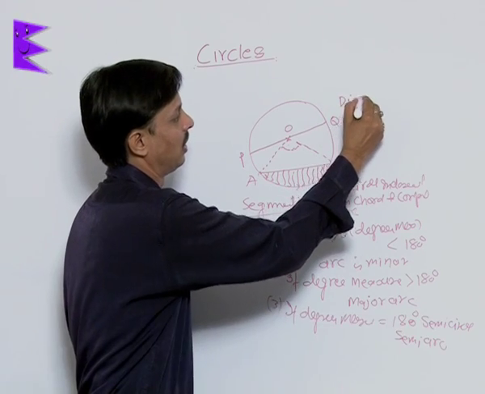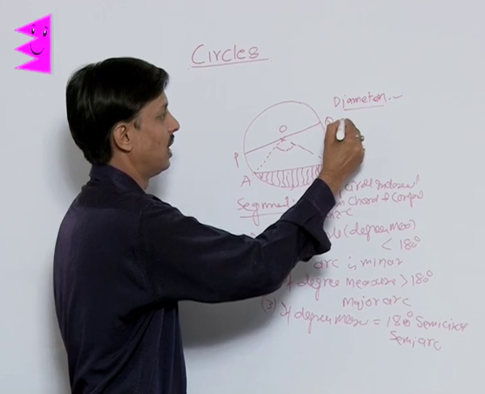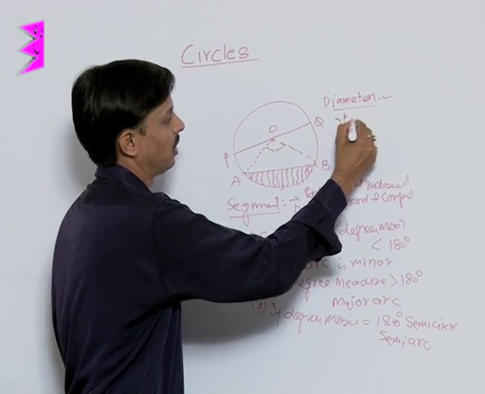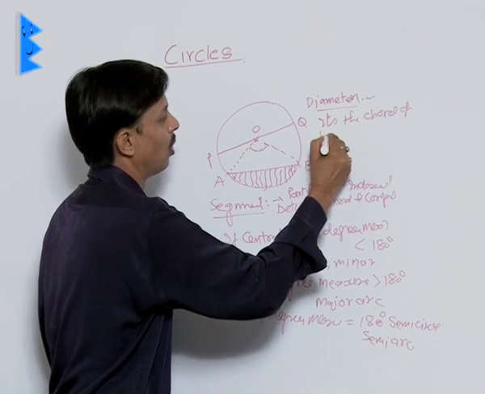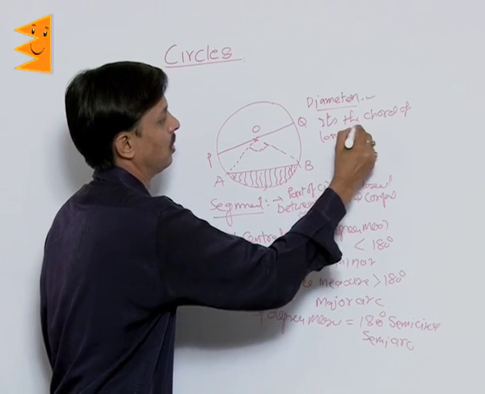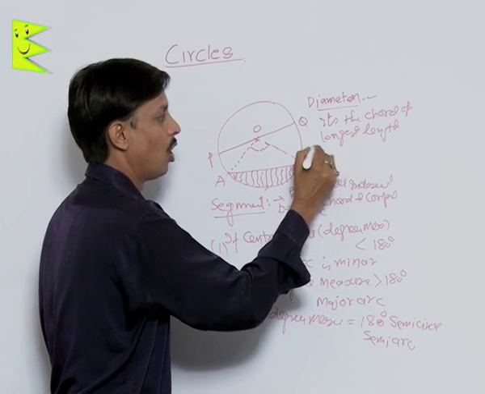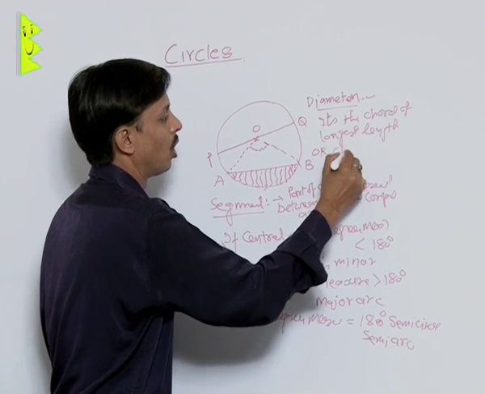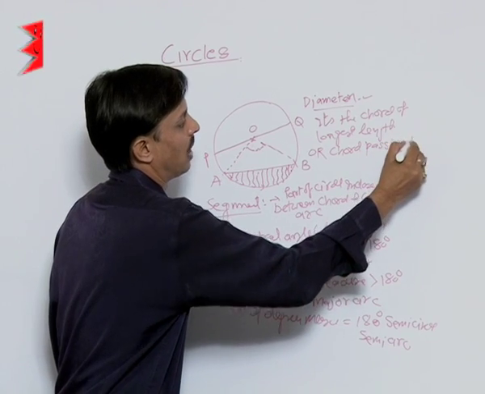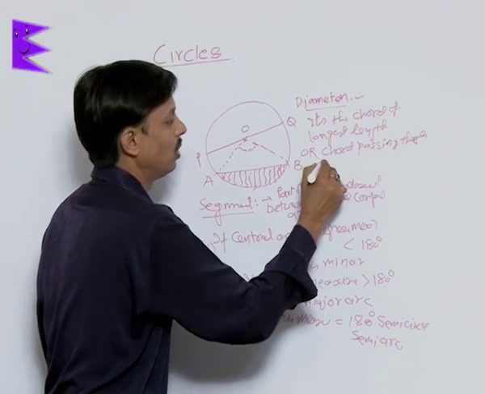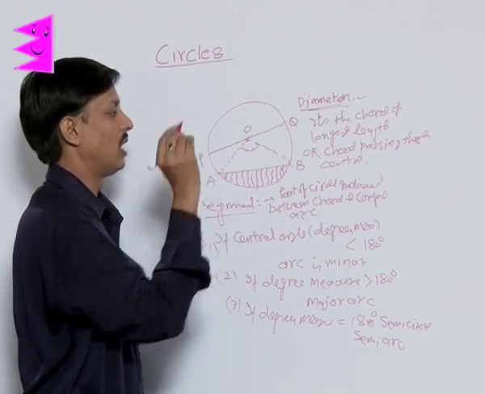So I am writing here what the diameter is: the longest length chord is known as diameter, or you can say the chord passing through the center is also known as the diameter.